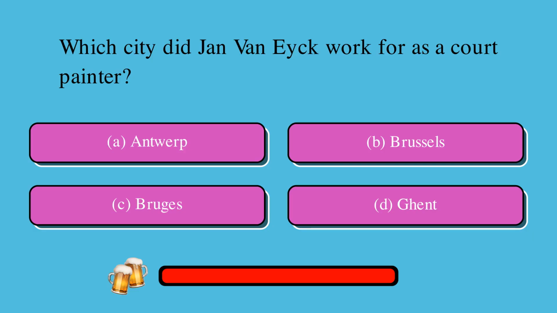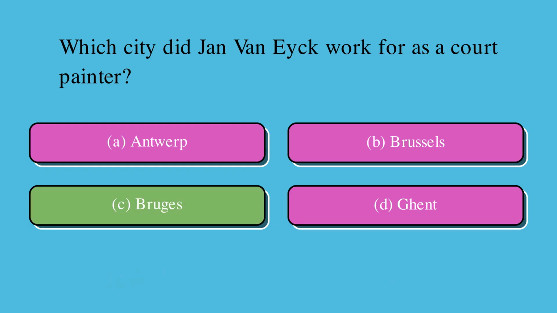Which city did Jan Van Eyck work for as a court painter? Is it A. Antwerp, B. Brussels, C. Bruges, or D. Ghent? The correct answer is C. Bruges.